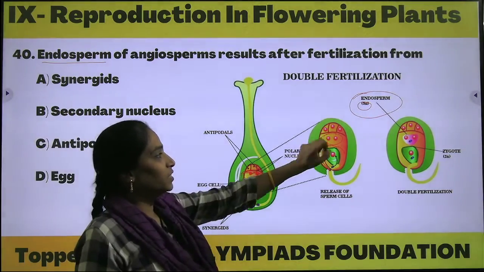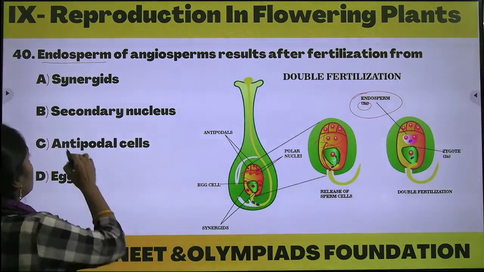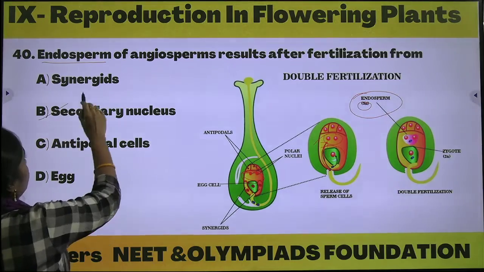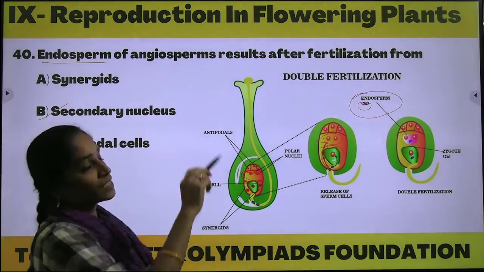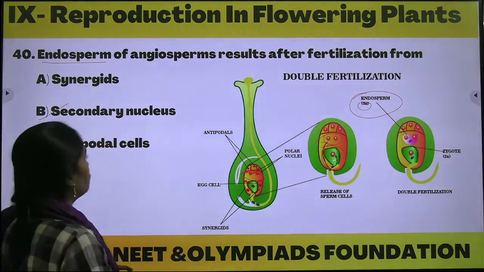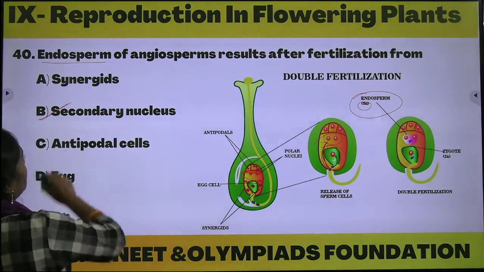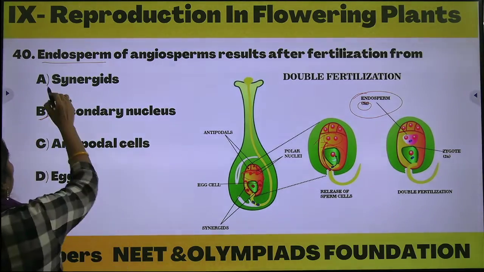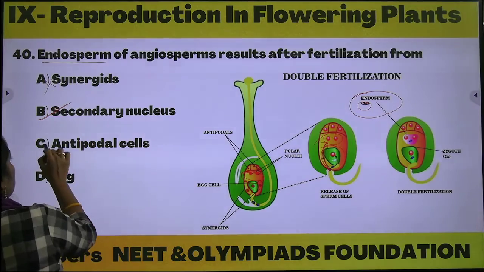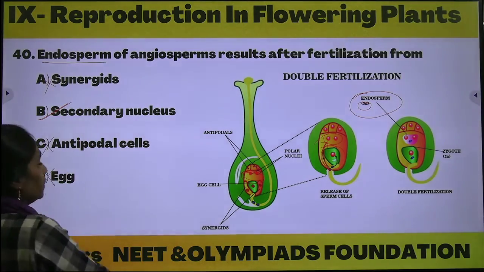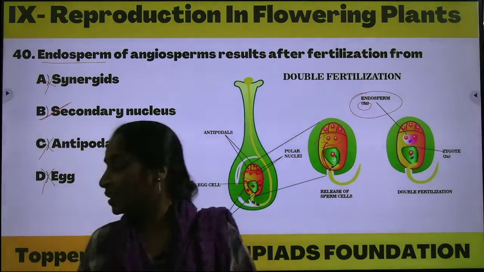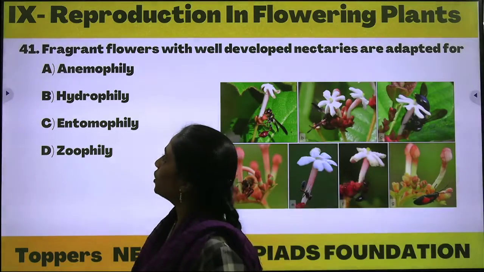Can be seen in the secondary nucleus. Endosperm of angiosperms results after the fertilization from secondary nucleus. Okay, so not the synergids, not the antipodals and not the egg cell, right? Next, coming to next question.